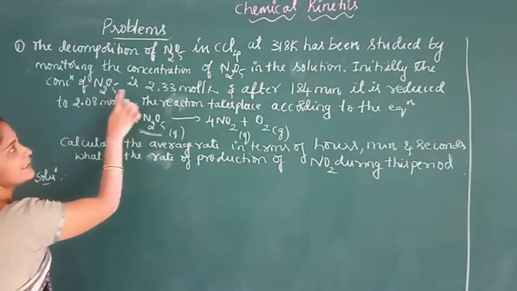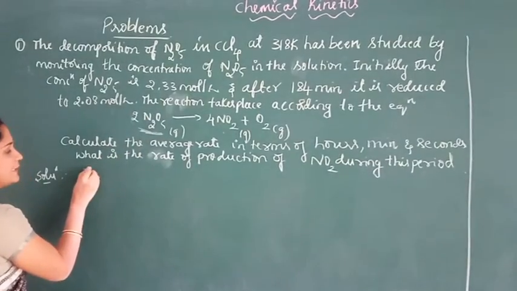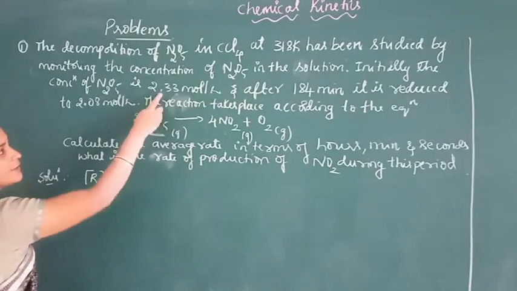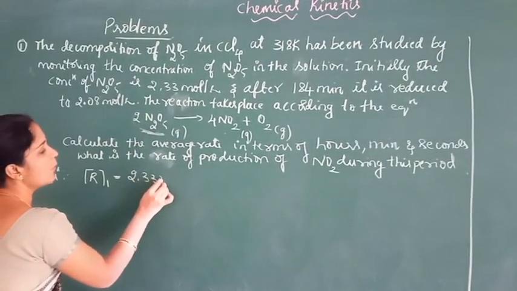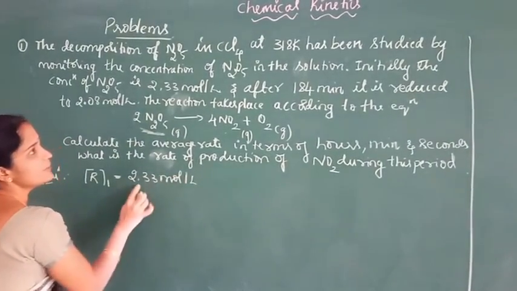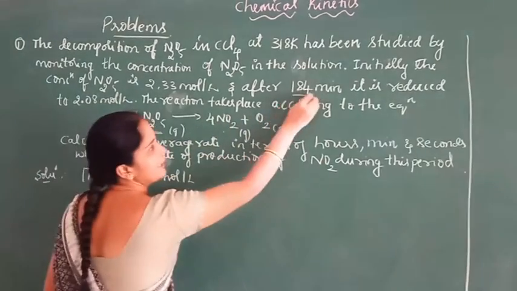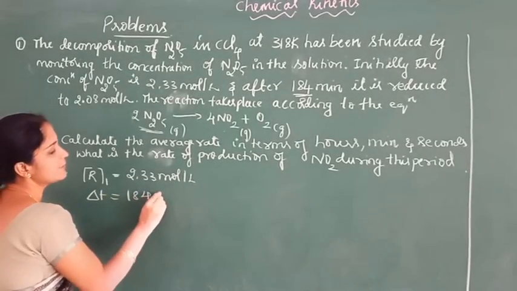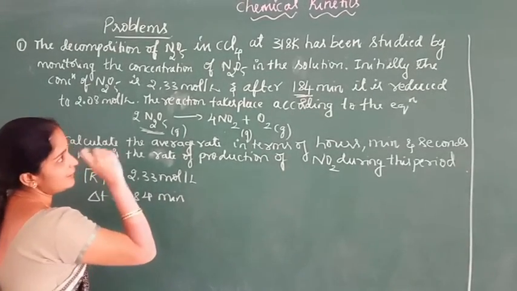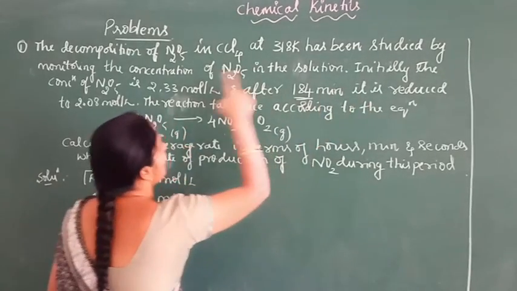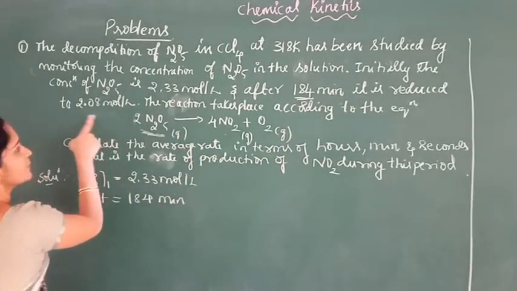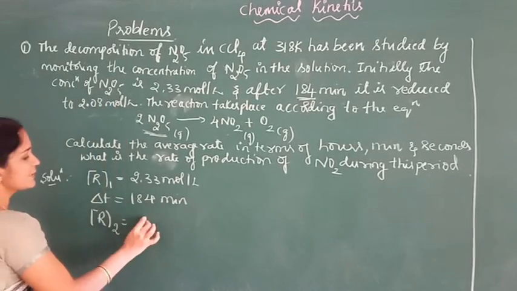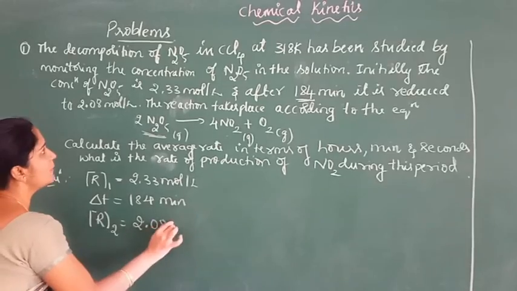The initial concentration R1 equals 2.33 mole per liter, and the time, delta T, equals 184 minute. At 184 minute the concentration of the reactant is reduced, so R2 concentration is equal to 2.08 mole per liter.